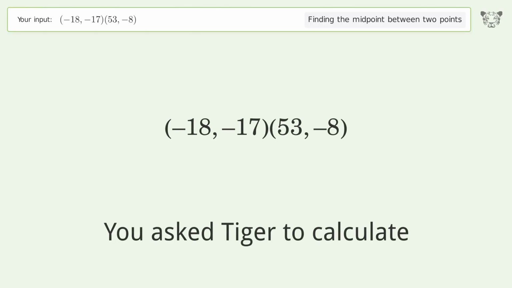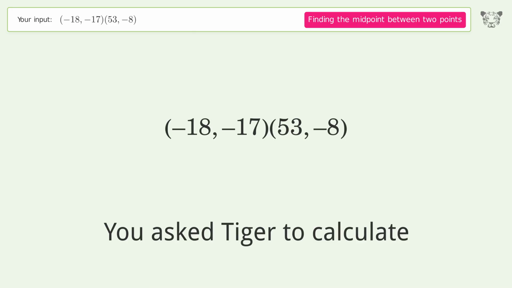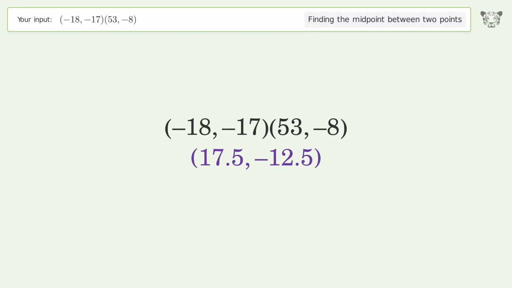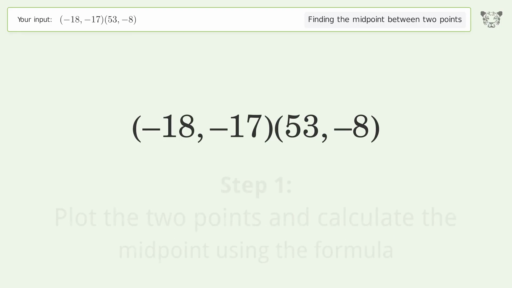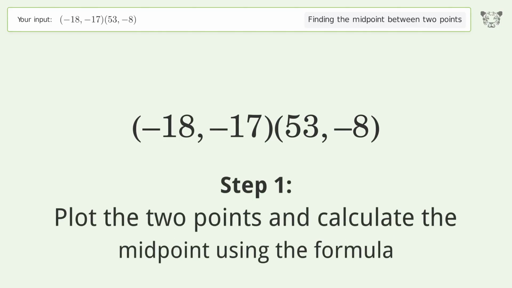You ask Tiger to calculate. This deals with finding the midpoint between 2 points. The midpoint between the 2 points is 17.5, negative 12.5. Let's solve it step by step. Plot the 2 points and calculate the midpoint using the formula.